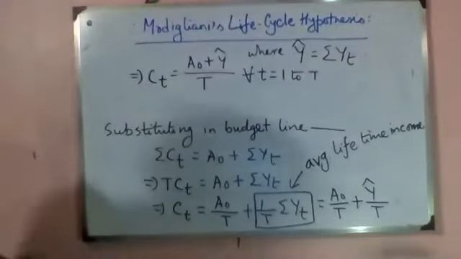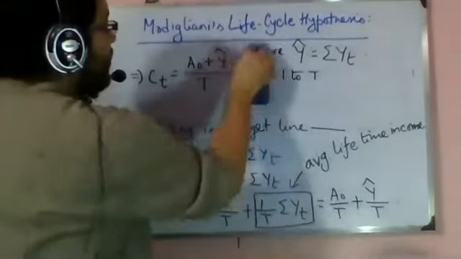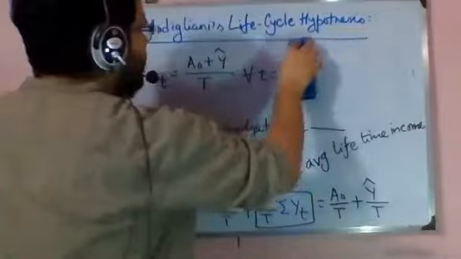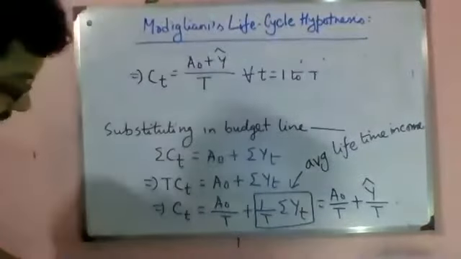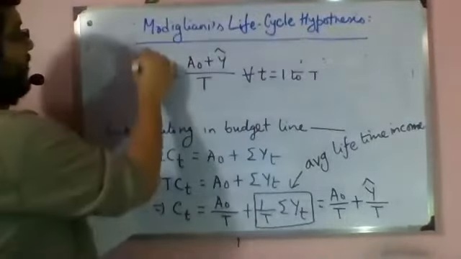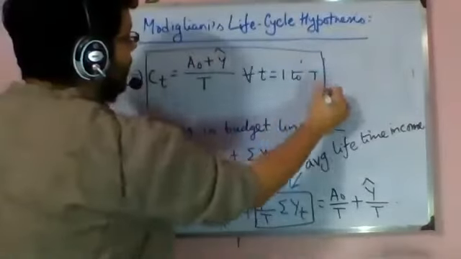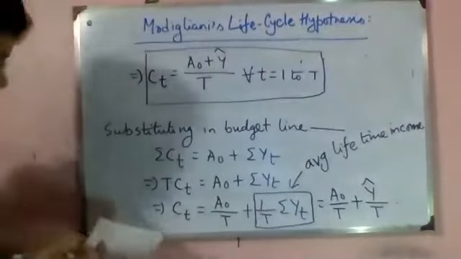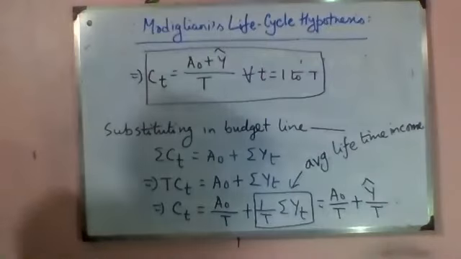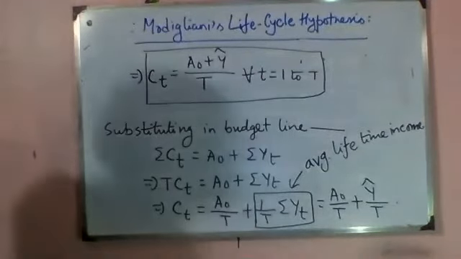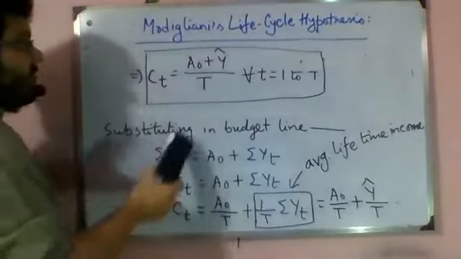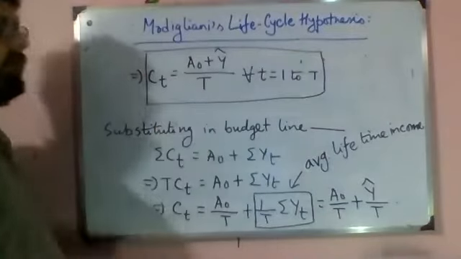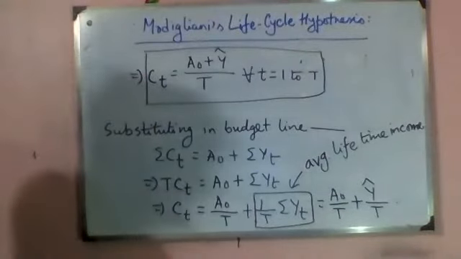Okay. Let's look at this statement again. I'm saying Ct equal to A naught plus Y hat by capital T. Now this means that Ct remains the same, and equals this value all along the lifetime.